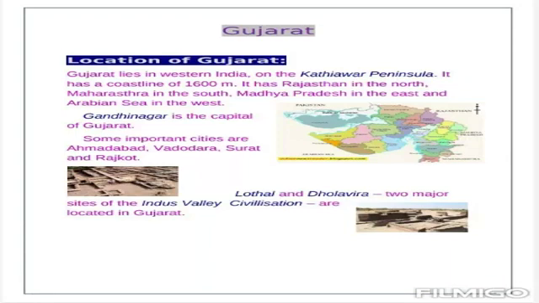And next, Gandhinagar is the capital of Gujarat. Some important cities are Ahmedabad, Vadodara, Surat and Rajkot. And next you can see two pictures of the sites of the Indus Valley civilization, that are Lothal and Dholavira. Lothal and Dholavira are two major sites of the Indus Valley civilization which are located in Gujarat. So boys, remember this point, that Gujarat lies in western India on the Kathiawar Peninsula.